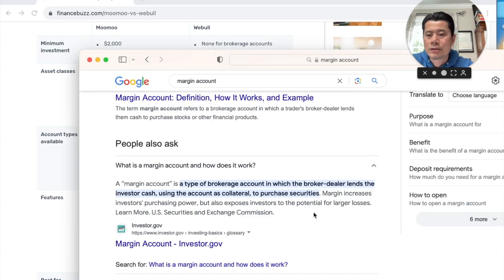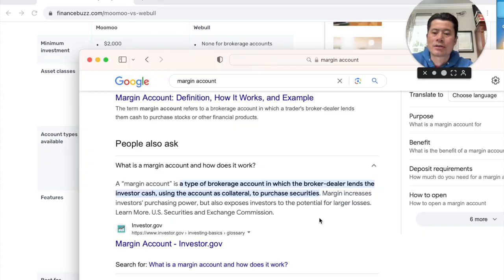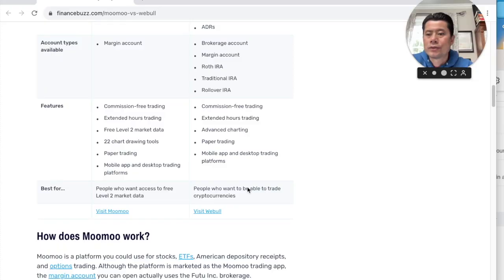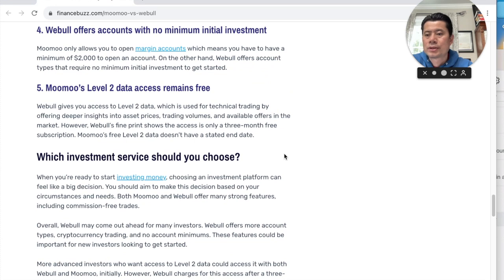A margin account is a type of brokerage account in which the broker lends the investor cash, using the account as collateral, to purchase securities. That's what a margin account is. Features include commission-free trading for both Webull and Moomoo. You've got the level 2 market deep analysis. So what does Moomoo's level 2 data analysis include? It's usually free for the first few months, but then you're gonna have to pay for it. What it includes is proprietary trading technology with insight into asset prices, trading volumes, and available offers in the market. Basically it looks at different factors that play into stock prices.